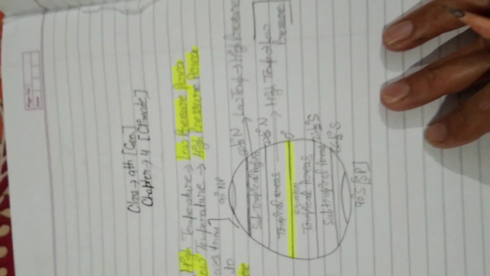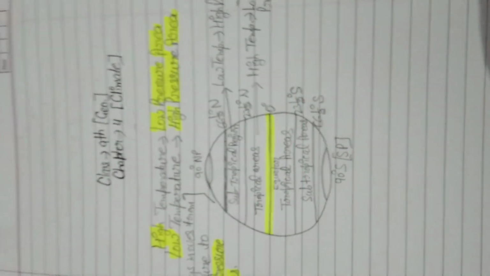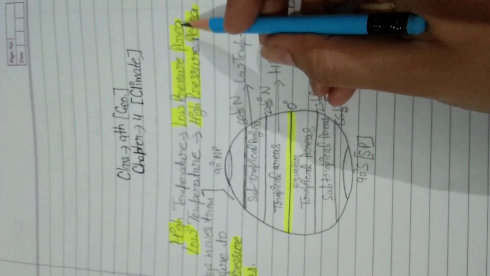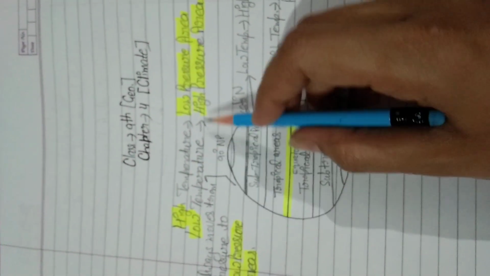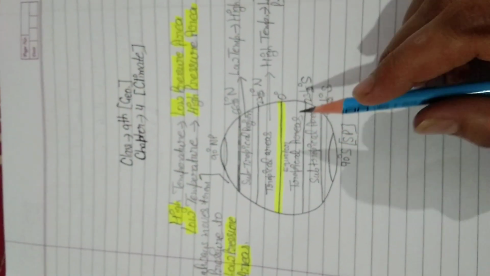Students, just attend this page. As I have told you just now, high temperature is equal to low pressure area and low temperature is equal to high pressure area. Okay, students, so just understand this relation.